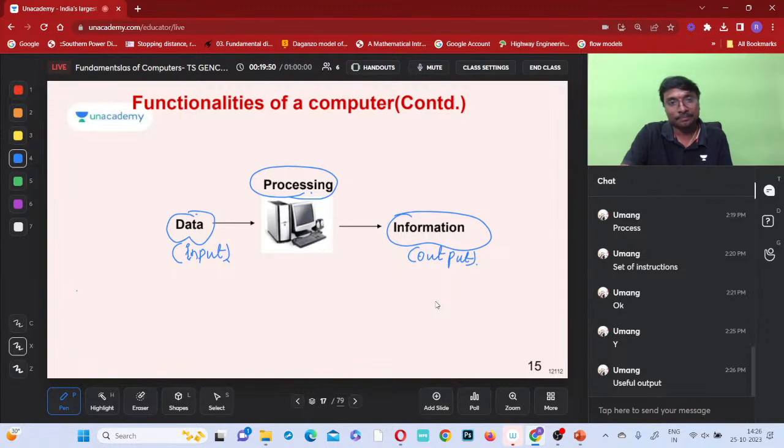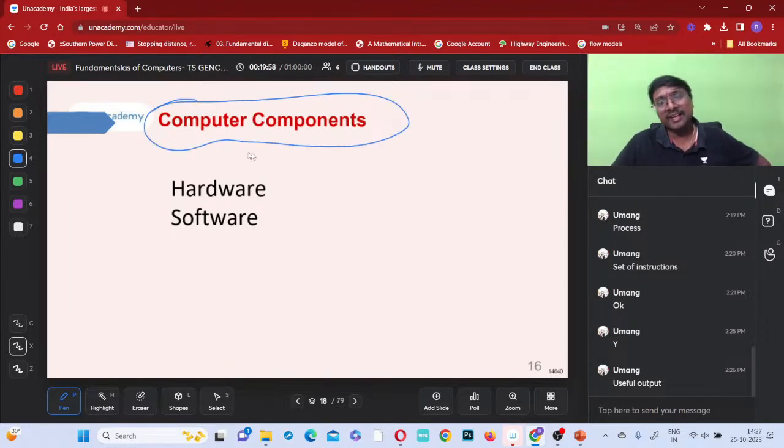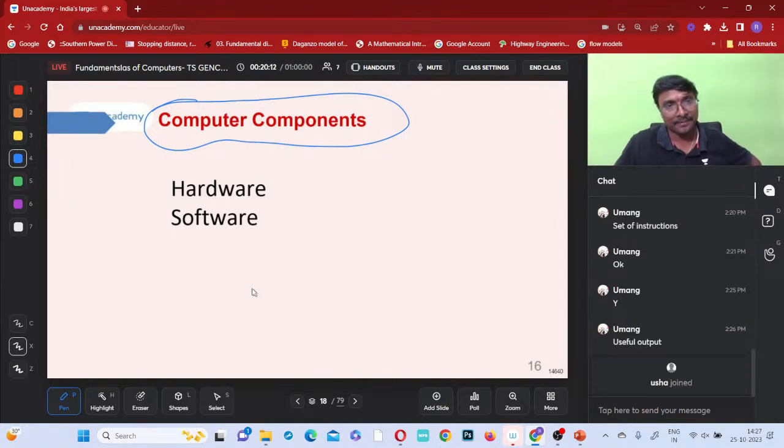Okay, like that. So that is. Now what are the basic components of these computers? For all these functionalities to happen, there must be some equipment or some instrument, some devices. So there must be some components to do this entire process, or not? Yes or no? What are the components to do this entire process if you just observe?